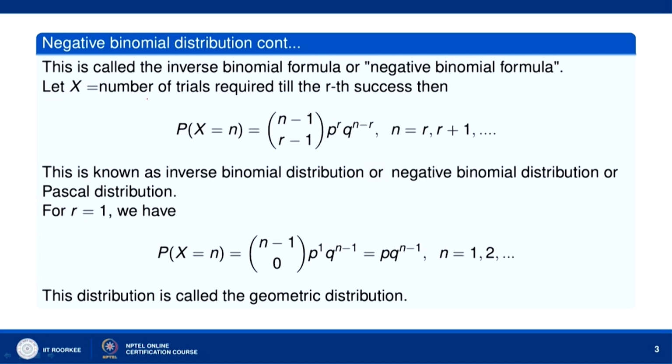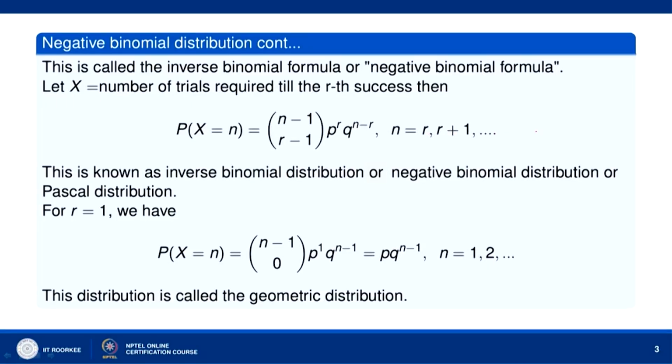Let x be the random variable denoting the number of trials required till the rth success. Then the probability that x is equal to n is n minus 1 C r minus 1 p to the power r q to the power n minus r, as we have just seen. The minimum value of n will of course be r, because to get r successes in n trials, n cannot be less than r.